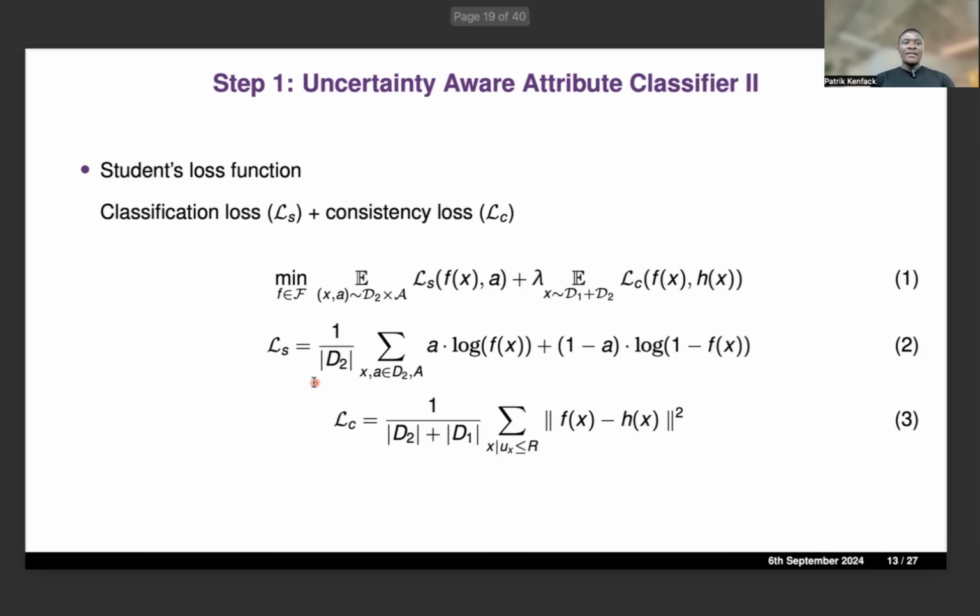So basically, we train the student model, or the attribute classifier, with a double loss. We have the classification loss, which could be the classic cross-entropy loss, binary cross-entropy loss, since we have binary attributes. And then we regularize it using the consistency loss, where we enforce the student's output to be consistent on samples with reliable sensitive attributes. Those samples are the ones whose uncertainty measure is lower than a certain threshold.